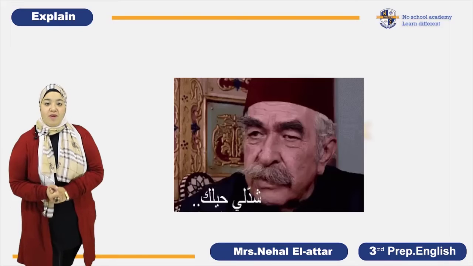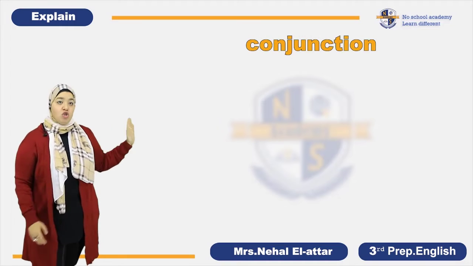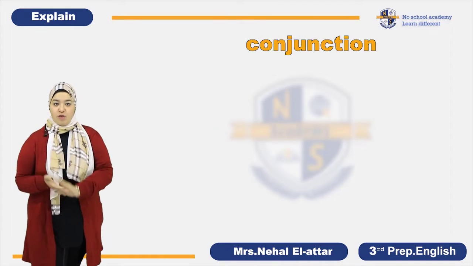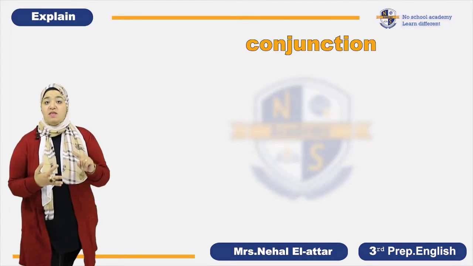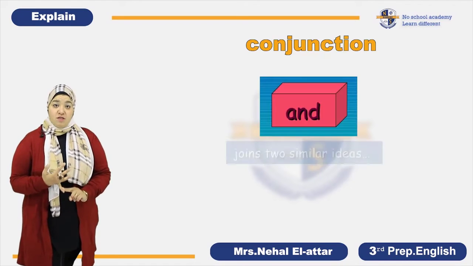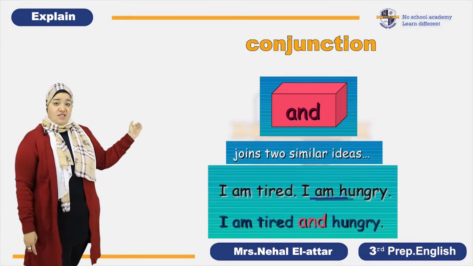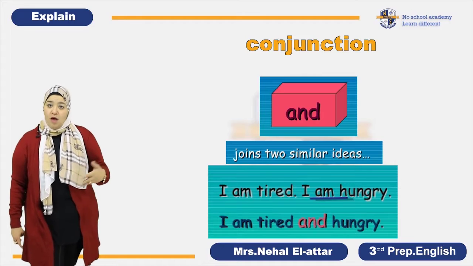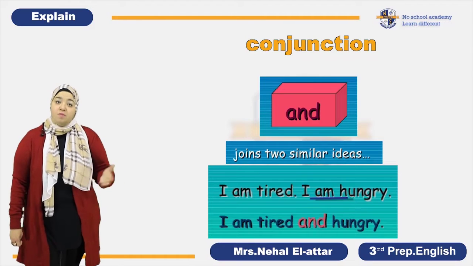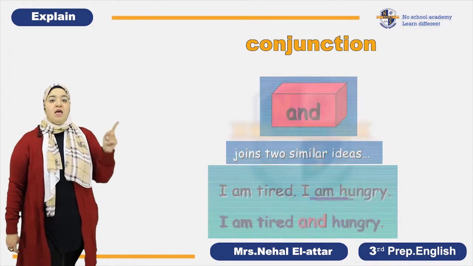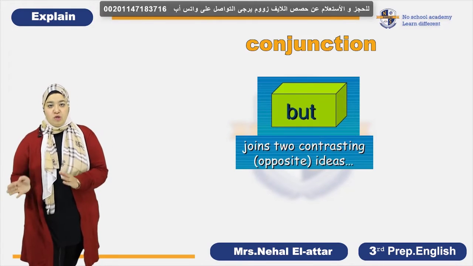Please, guys, wake up and pay attention with me. We are going to move to something important. Here we have the conjunctions, or the joining words. Actually, we have three words that we are going to discuss today: and, but, and because. And is used to add extra information. So, here we have a sentence that says, I'm tired and I'm hungry. So we are adding extra information. I like apples and bananas. I'm adding extra information.